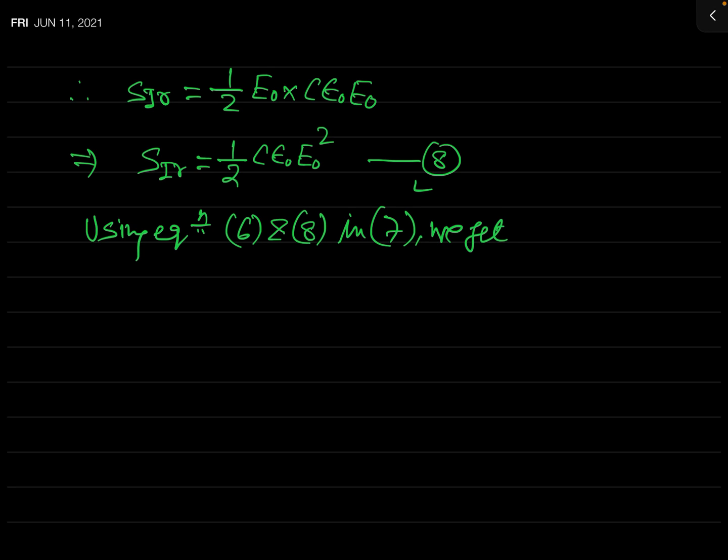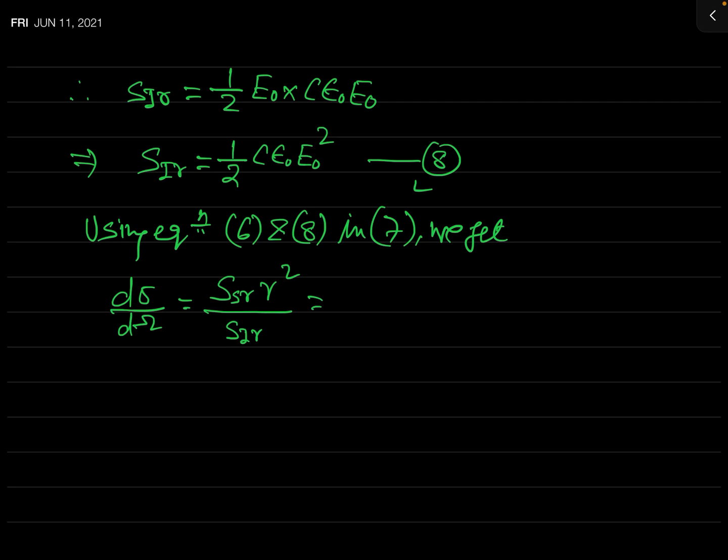You can easily see the differential scattering cross section d sigma by d omega will be, I am again writing that formula here for your convenience, S_SR times r square over S_IR. Now we will substitute the values.